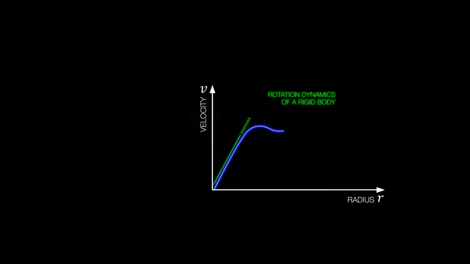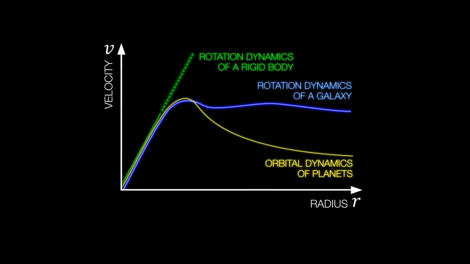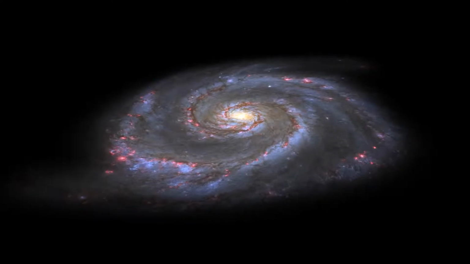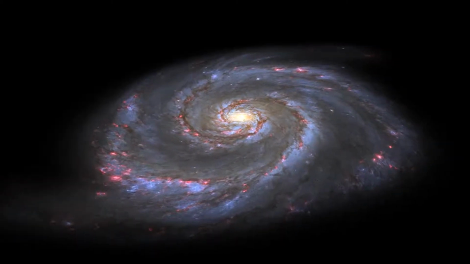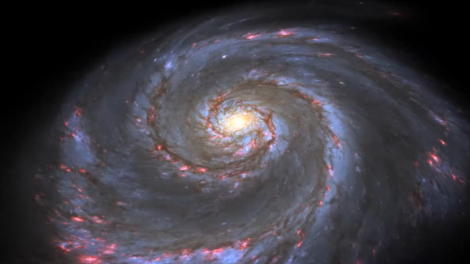Beyond a certain distance, the star density decreases greatly. Therefore, the rotational characteristics of a galaxy are a combination of the rotational dynamics of a rotating rigid body and the orbital dynamics of planets. The actually observed rotational dynamics of galaxies guarantees their stable rotation. Dark matter is therefore a fairy tale, a mysterious chimera that is easily refutable through the application of physical laws.